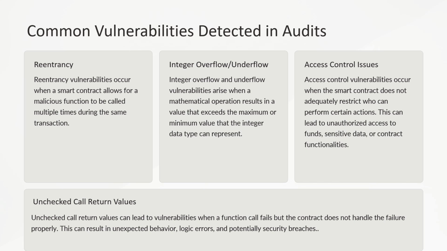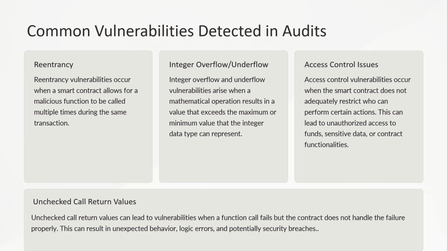Re-entrancy vulnerabilities occur when a smart contract allows a malicious function to be called multiple times during the same transaction. This vulnerability can lead to unexpected behavior, enabling attackers to repeatedly call a function within the contract and potentially drain its funds. It's akin to a financial transaction being manipulated to allow multiple unauthorized withdrawals, leading to significant financial loss.